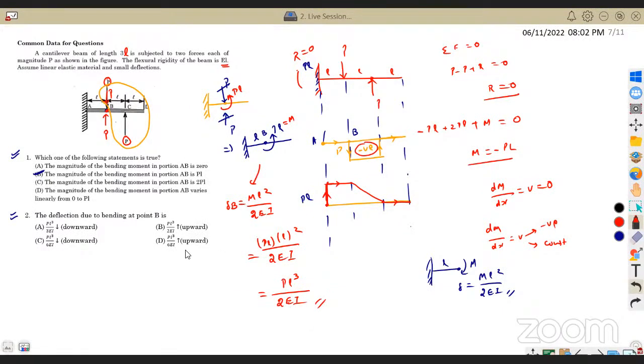Downward or upward? Answer it, downward or upward? So what type of moment is it? Upward. Yes, Jagan, it is upward. It's an anti-clockwise moment, right? So it will bend like this. The beam will bend like this. It's an anti-clockwise moment, so upward. So PL cube by 2EI, which is option B.